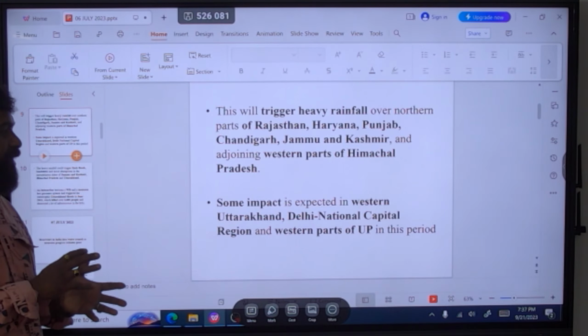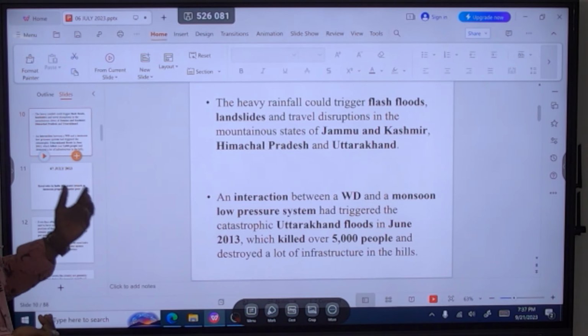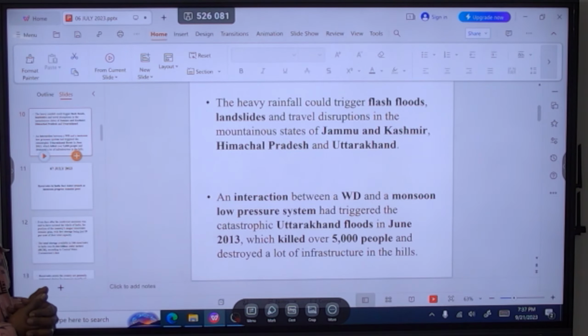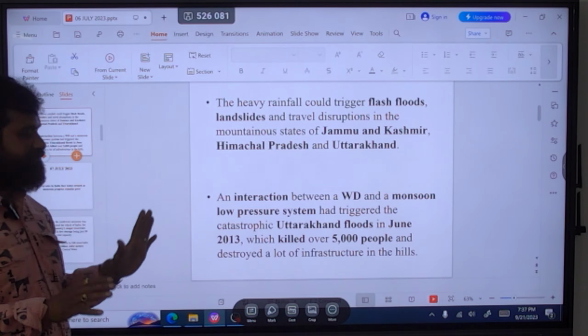Look here. There must be flash floods and also landslides in Jammu and Kashmir, Himachal Pradesh and Uttarakhand because of heavy rainfall.